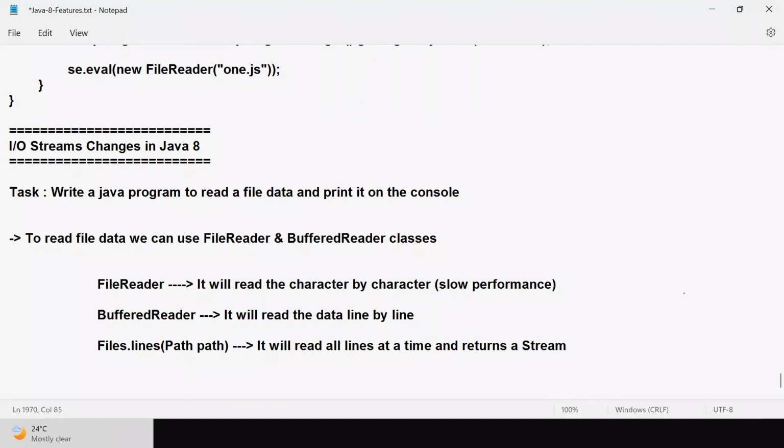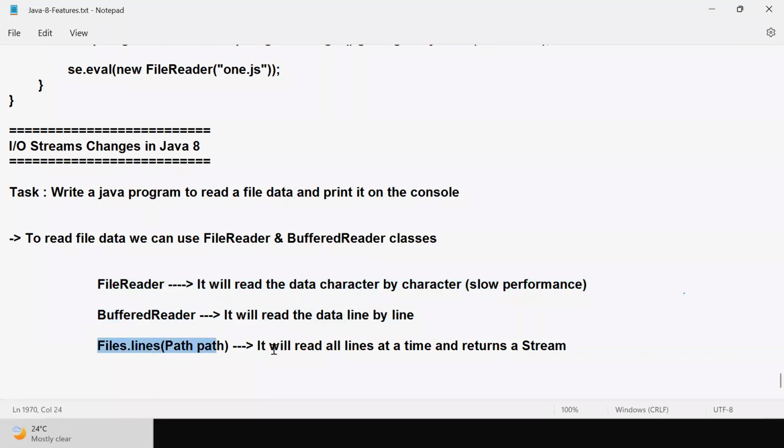Got my point? IO stream changes in Java 8. To read file data, we can use FileReader and BufferedReader classes. FileReader class will read the data character by character, so it has slow performance. BufferedReader will read the data line by line.